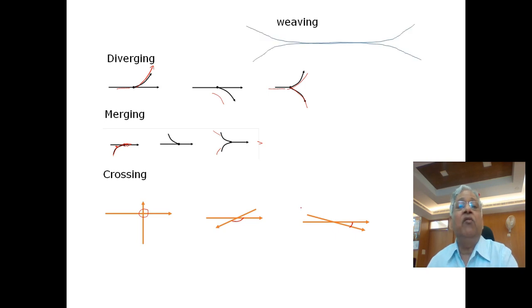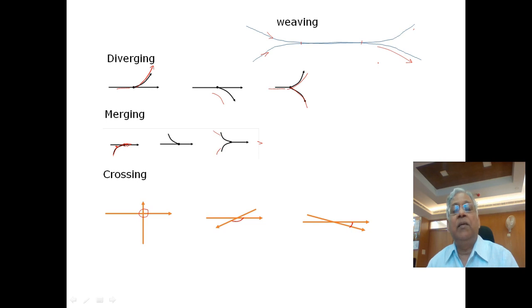In case of weaving, two traffic streams merge together and then they travel along a length of the highway and then they diverge in different directions. Now this can happen on freeways when an on ramp is followed by an off ramp. So this distance between on ramp and off ramp can be 500 meters, or 1 kilometer.